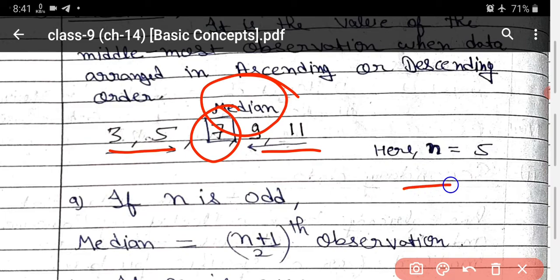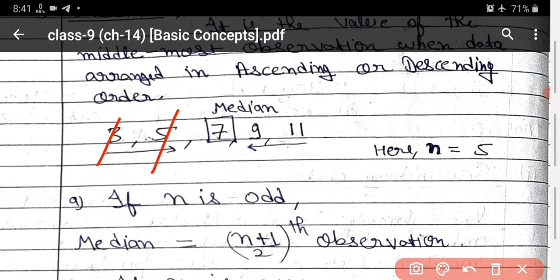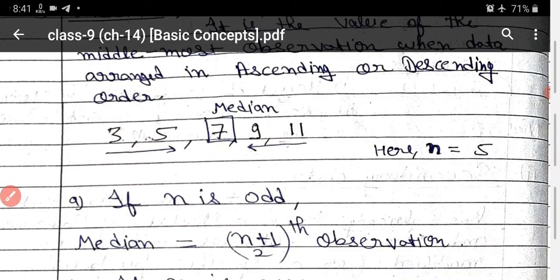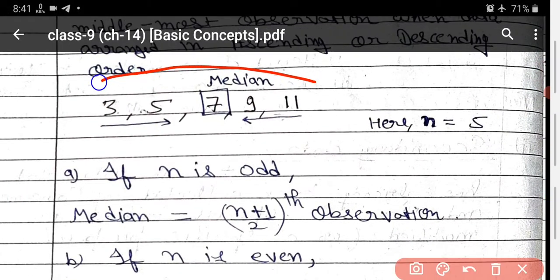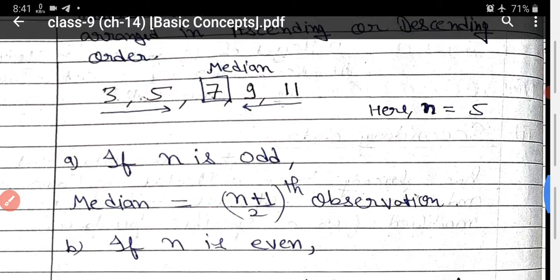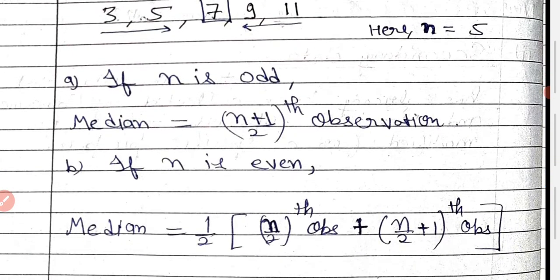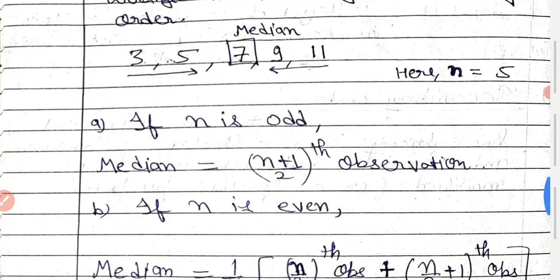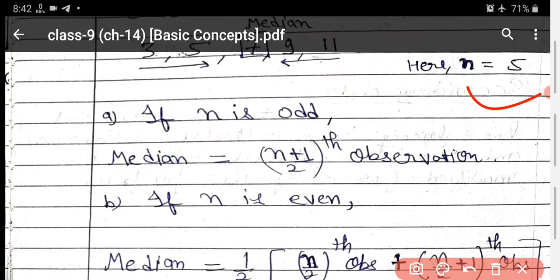And what is the value of n? n is 5, meaning 5 observations are there: first, second, third, fourth, fifth observation. So n is equal to 5 here. Now this is a small question. For 5 or 10 values you can do it directly like this. But if there are more observations, suppose 20 or 25, then you have to use a formula. First you find the value of n.